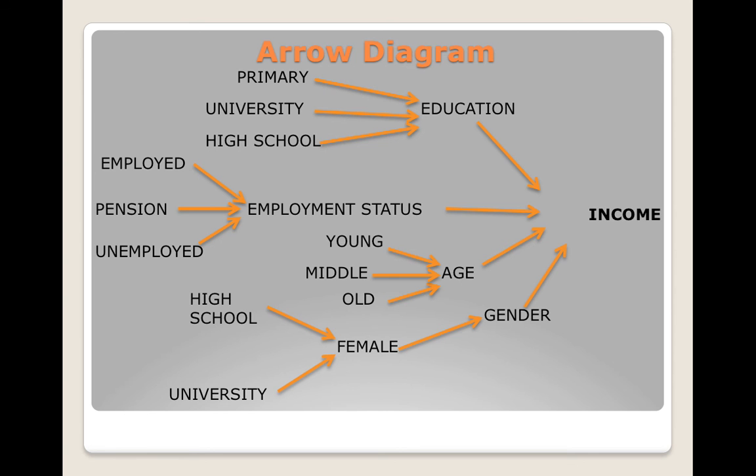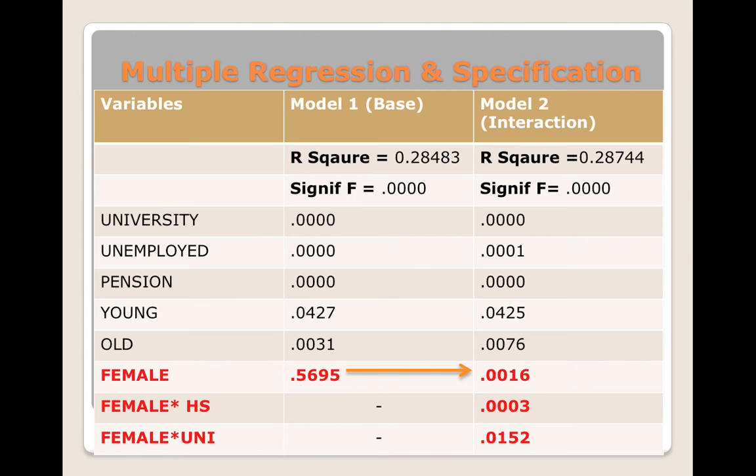The more an Australian works, the higher their income will be. In addition, younger and older individuals are less likely to have high incomes. Furthermore, gender has no direct relationship with one's annual household income. However, specification is definitely noteworthy here. When I first included gender within my multiple regression, it was not significant. All other independent variables and the R-square value, however, were acceptable. Therefore, when I interacted females in a high school diploma, and again with a university degree, the variable became significant, accompanied by other acceptable values and an acceptable R-square value.